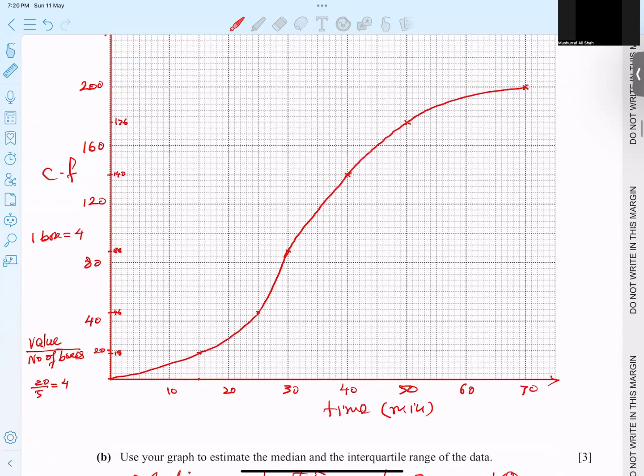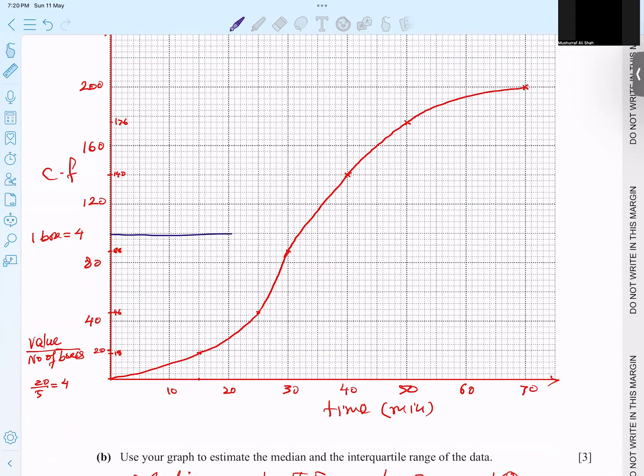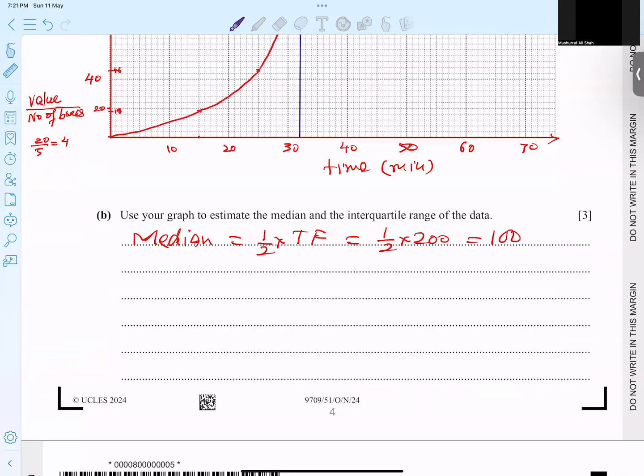Where's 100? 100 is naturally, I show you on a scale, 100 is here. And this number, go down and check it. This is the median, we got it. And this is a 32 box, so 32 we got. So the median is coming to 32. And I'm writing finally here 32. The range of answers was 30 to 33, so don't worry about it. I think all answers are correct.